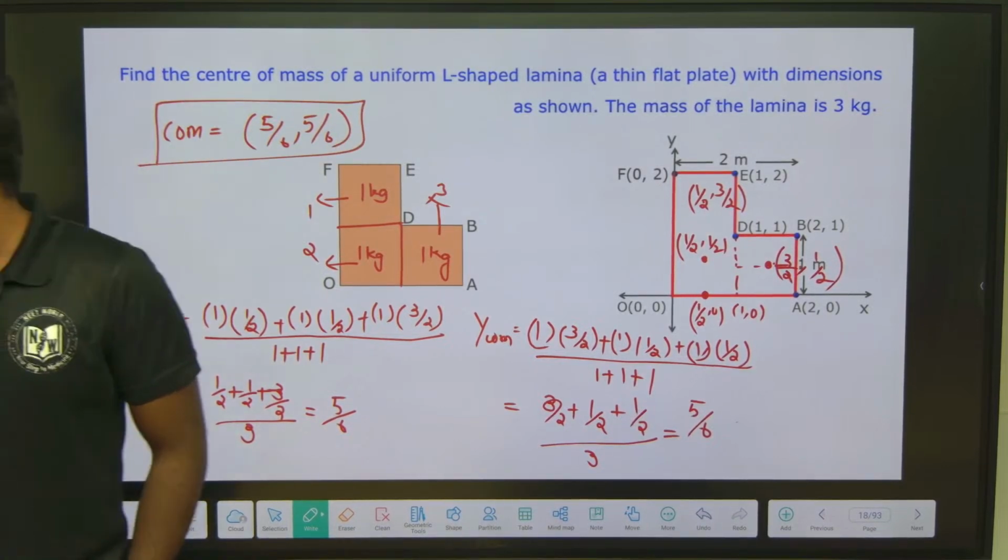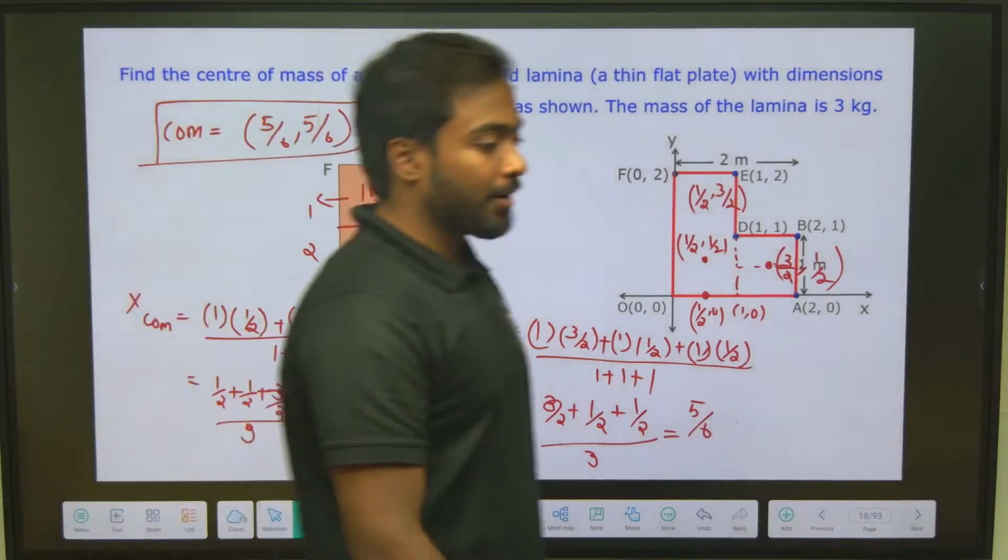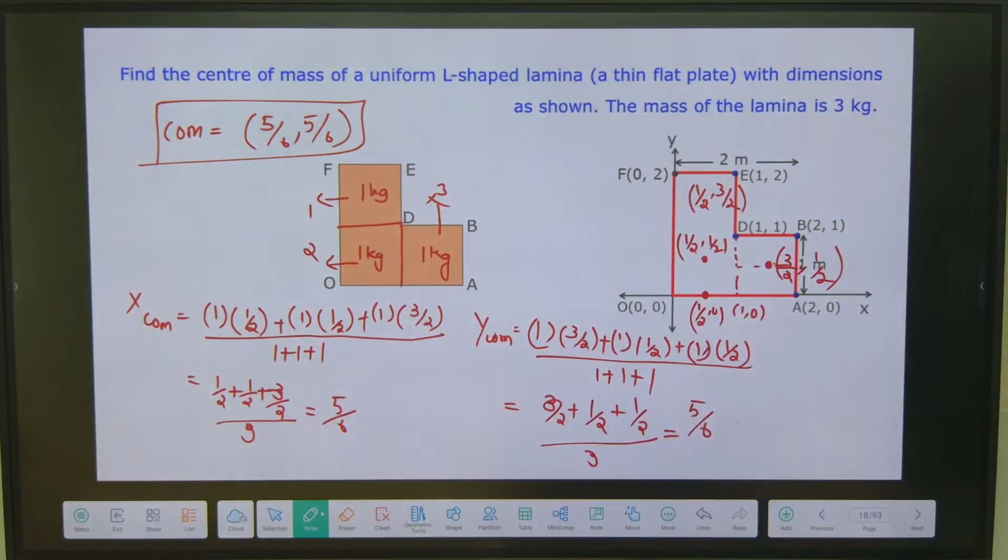This is the point. Fine. Hope it's clear, right? So you can take a note of this. We'll go for the next one.